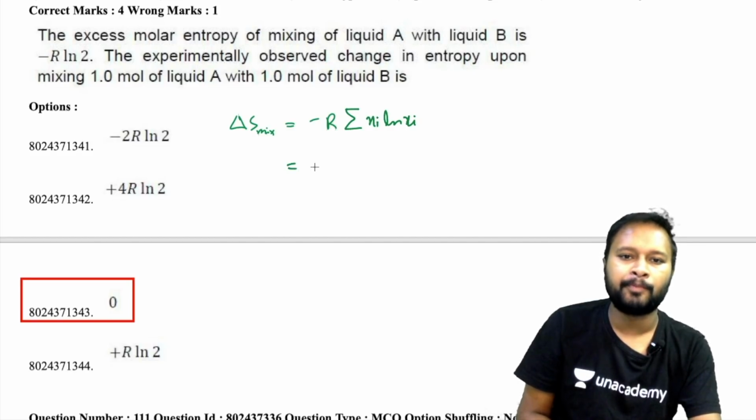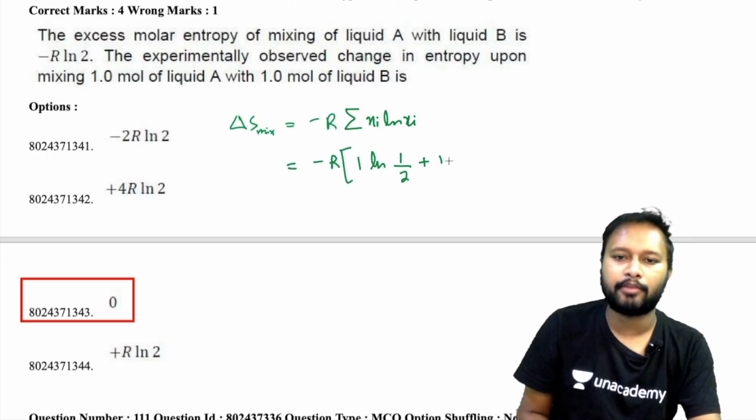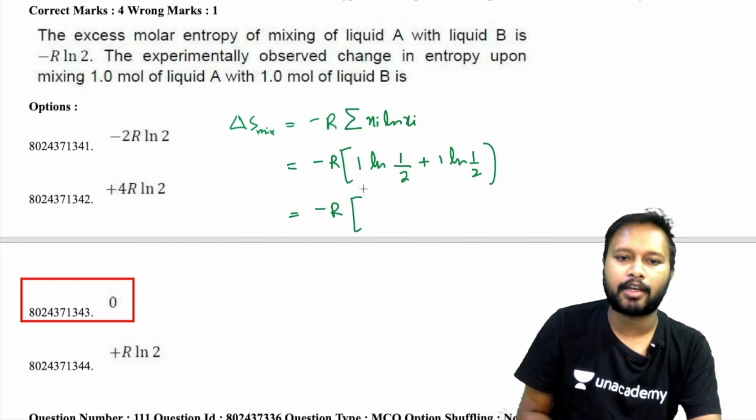So based upon it, it is minus R, and here you have 1 mole of liquid A, and ln of the mole fraction of liquid A, which is 1 upon total moles, 1 plus 1, so 1 upon 2, and plus again the same for B, so 1 ln 1 upon 2. If you solve this, it becomes minus R times 2 ln 1 upon 2. Ln 1 upon 2 will be ln 1 minus ln 2, that's what you can write down.